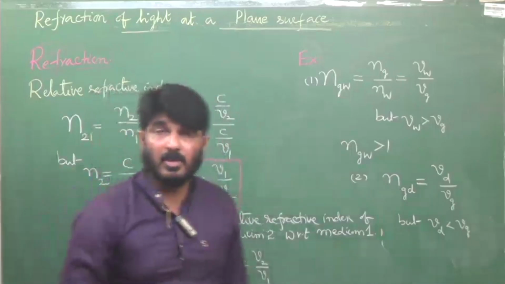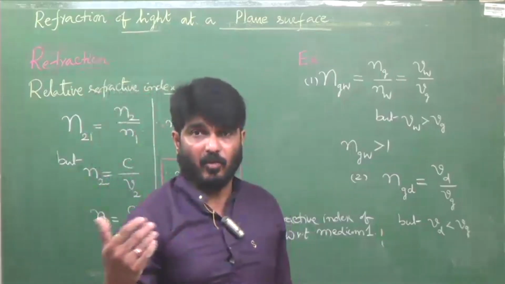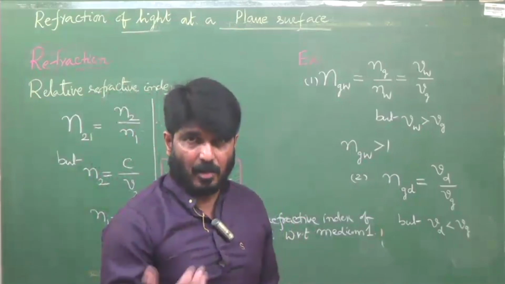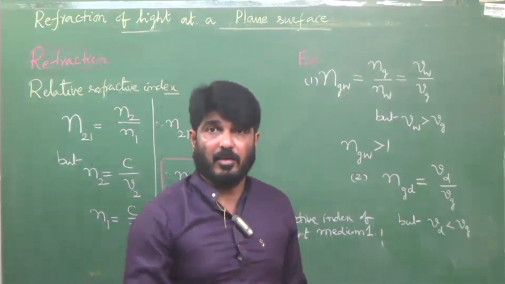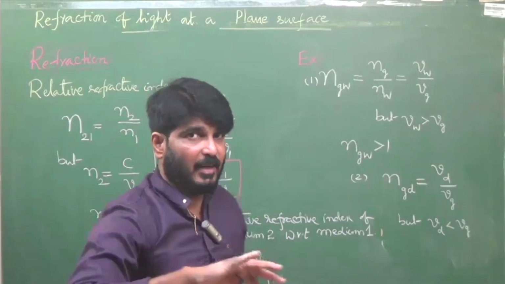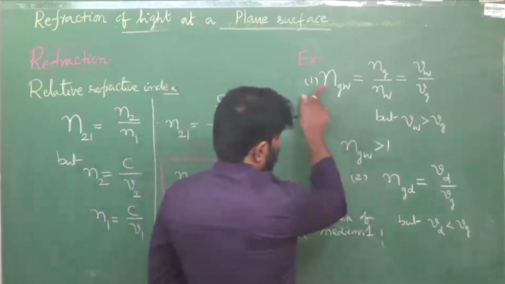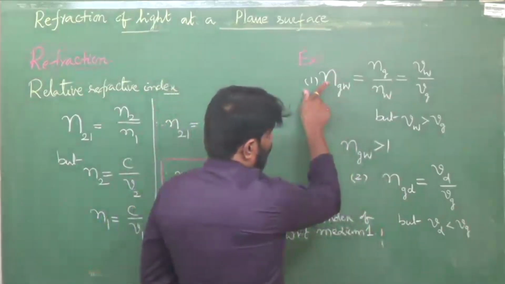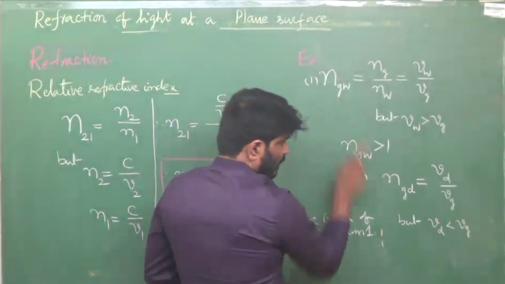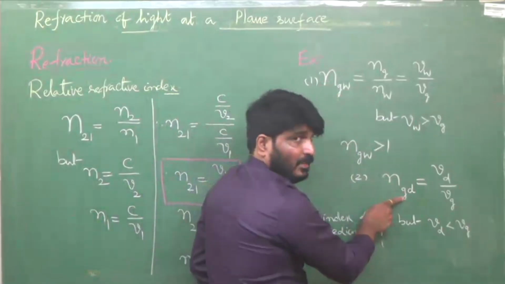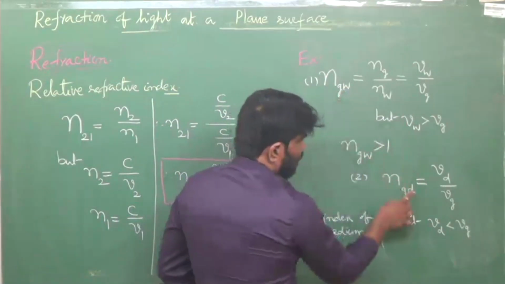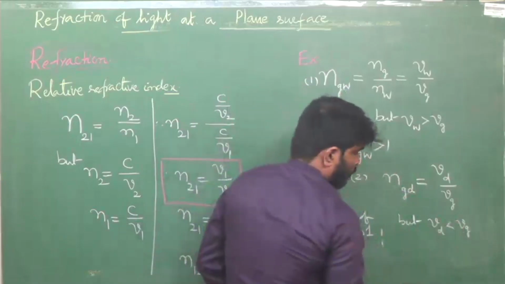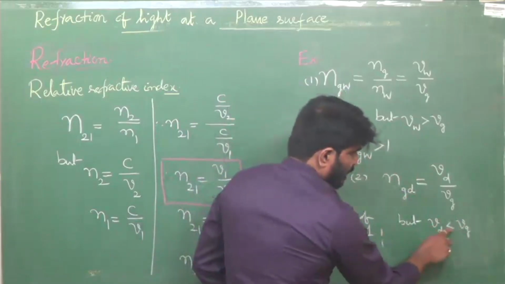Diamond absolute refractive index is nearly 2.42. For normal glass, it is 1.5. That is absolute. But relative, it depends upon the second medium. You see here, this is also refractive index of glass, this is also refractive index of glass, but with respect to water here, with respect to diamond here. Now tell me, what if Vd is less than Vg?